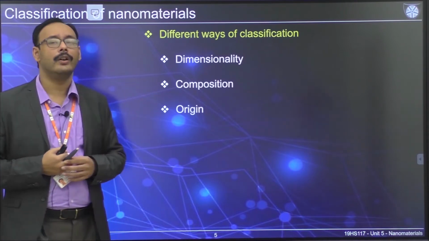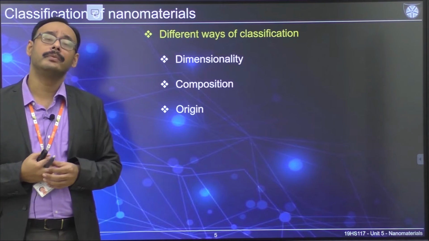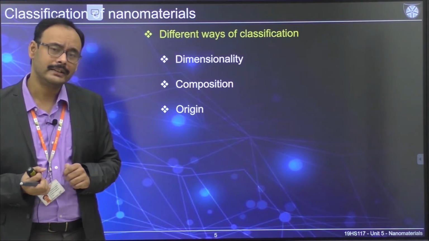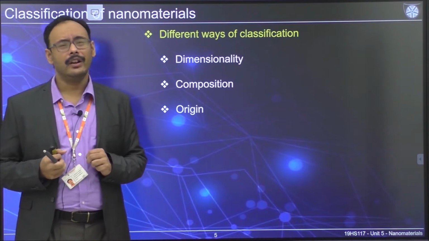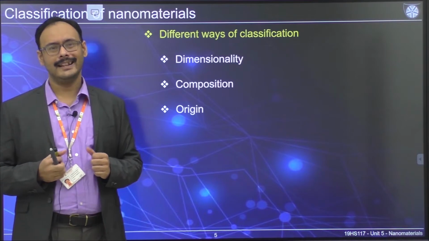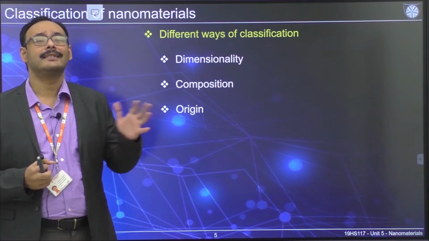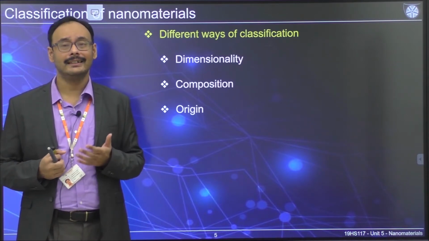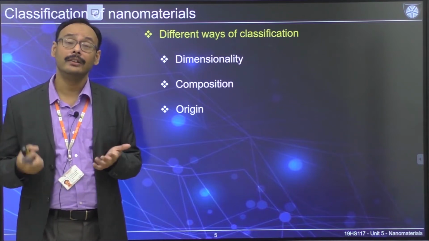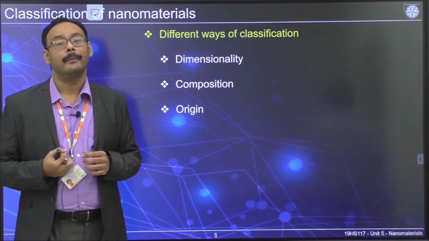Next is origin. When people first started thinking about nanomaterials, they were not very interested in finding out the origin of nanomaterial. That came much later, when people started thinking about the natural availability of nanomaterial. Then and only then did people start thinking about the origin.